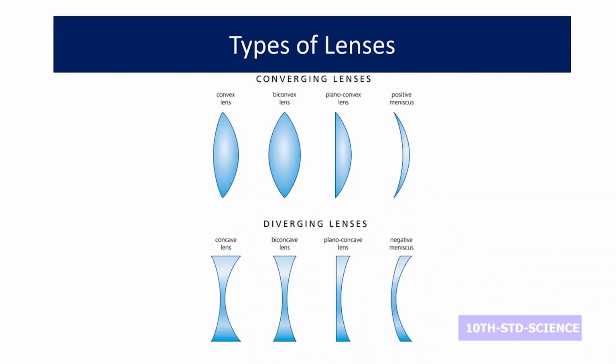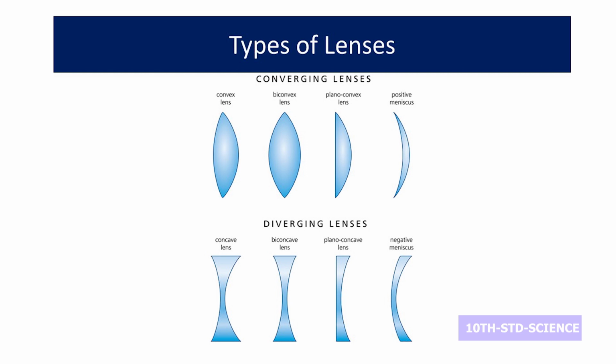Next we will go to lenses. Lens is a refracting medium. As I already told you, refraction is a phenomenon of light. The lens causes the refraction, and there are so many types of lenses as shown in the picture, namely convex lens, biconvex lens, plano-convex lens, positive meniscus, concave lens, biconcave lens, plano-concave lens, negative meniscus.